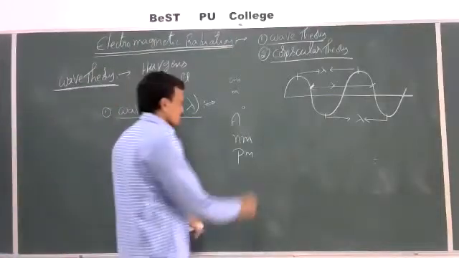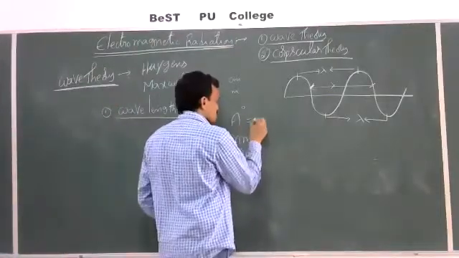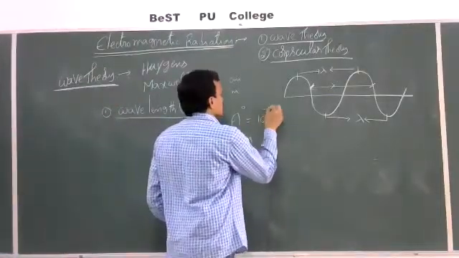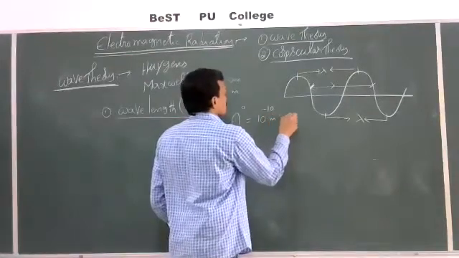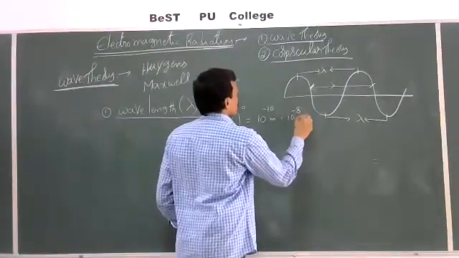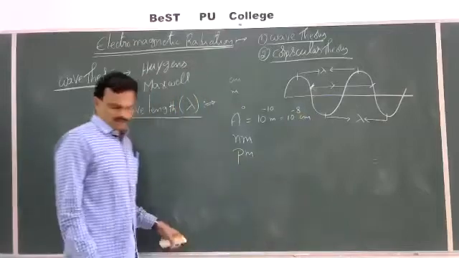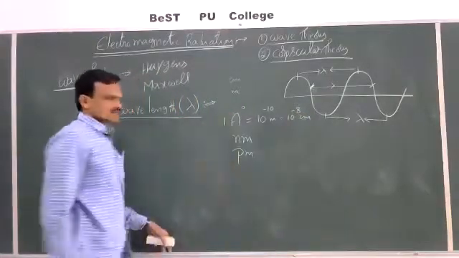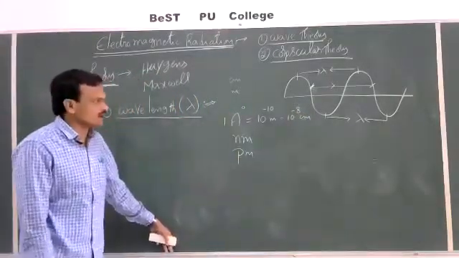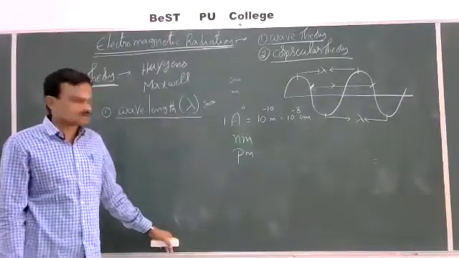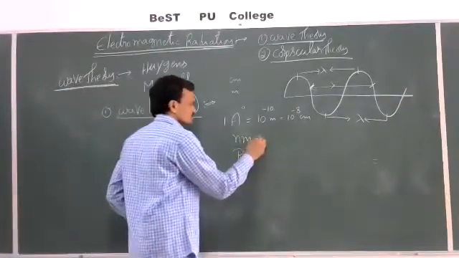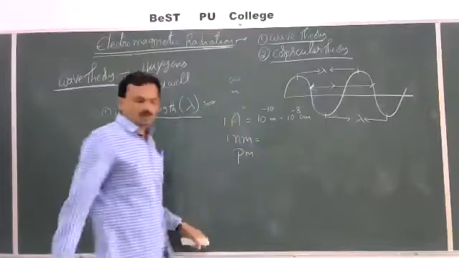So what is one angstrom? 1 angstrom is equal to 10 to the power of minus 10 meters, which is equal to 10 power minus 8 centimeters. 1 nanometer.